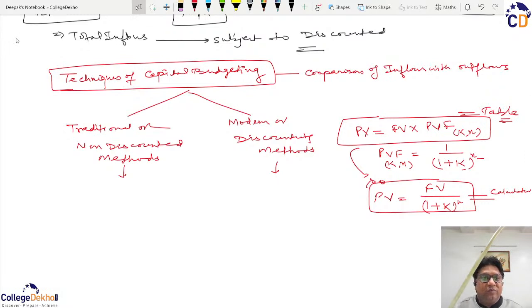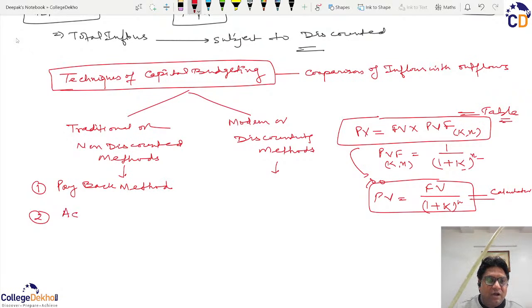So we will have two methods, traditional and modern methods. The traditional methods are of two kinds, or we should say there are two traditional methods. One, we use the word payback method, where or what they are we'll discuss later on. And the other is known as accounting or average rate of return, so we write ARR.